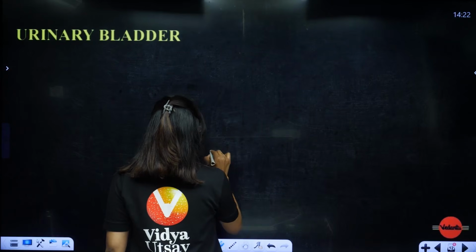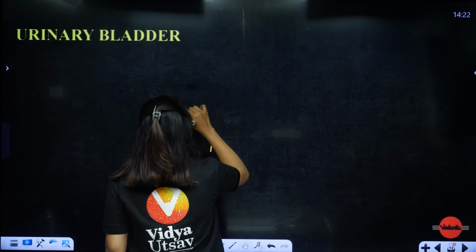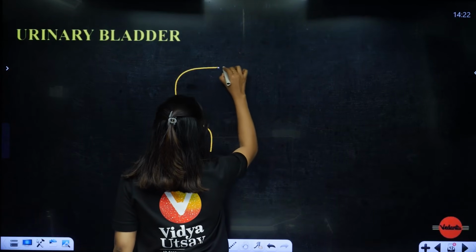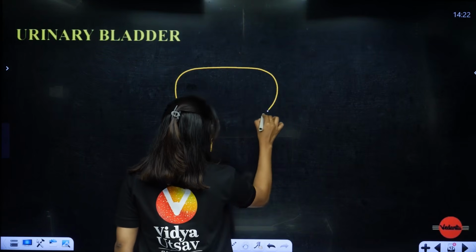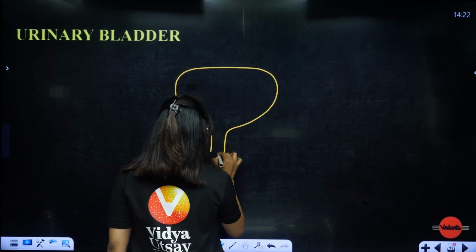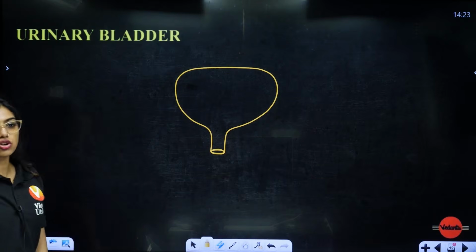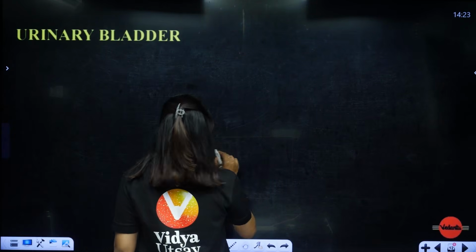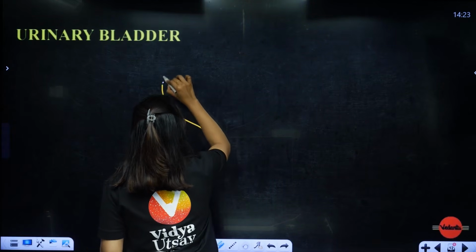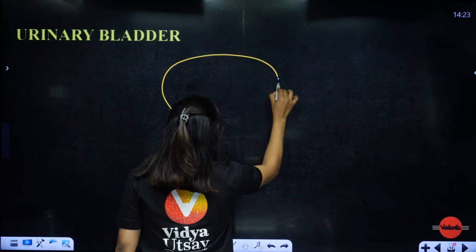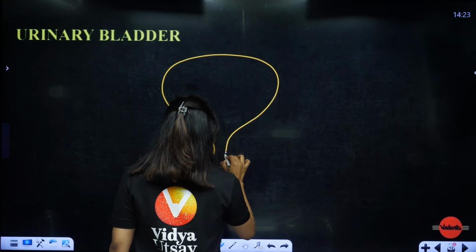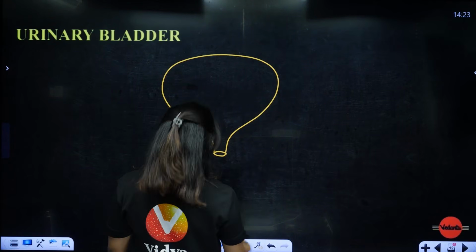So urinary bladder structure. Students, when we study animal tissues, we understand that there are two types of epithelium.